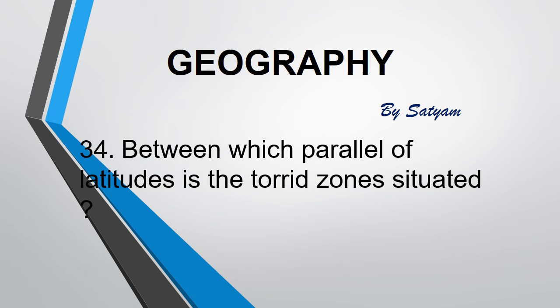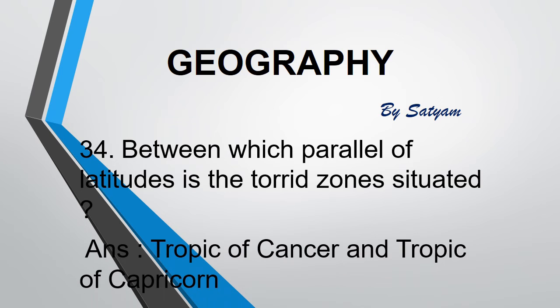The next question is, between which parallels of latitude is the torrid zone situated? The answer is the Tropic of Cancer and Tropic of Capricorn. The midday sun is exactly overhead at least once a year on all latitudes in between the Tropic of Cancer and Tropic of Capricorn, and therefore this zone receives the maximum heat.